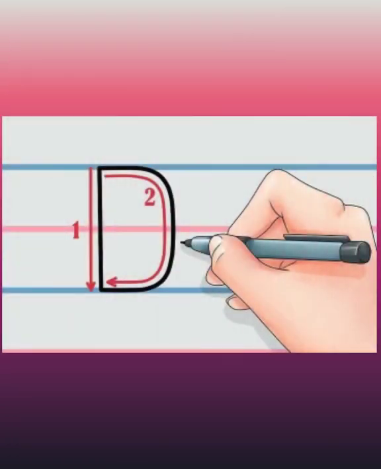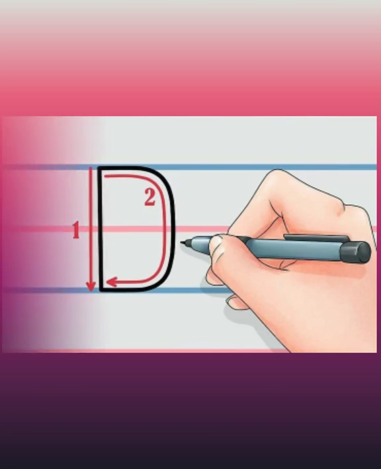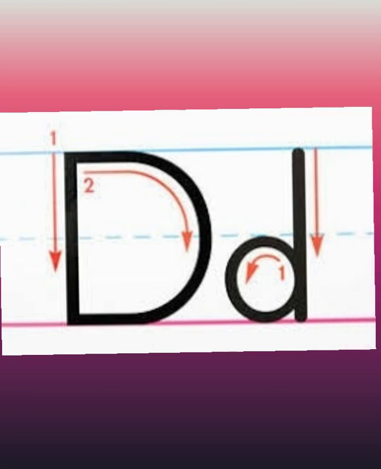Now I'll show you how to write letter D. One standing line and a big curve forms D. And for small d, one standing line and a small curve forms baby D.